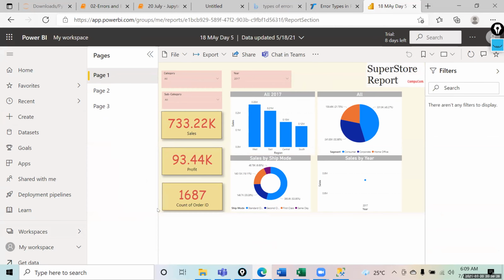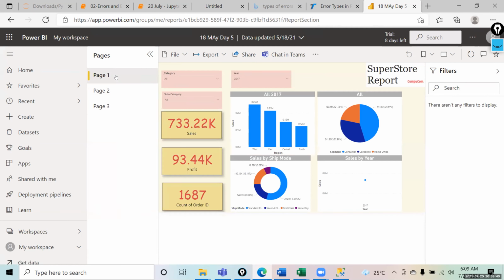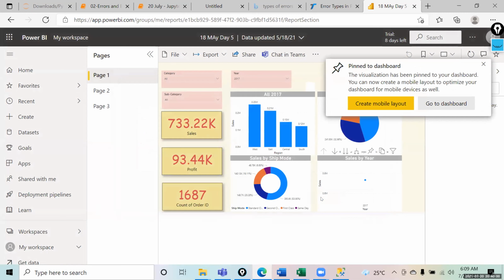Suppose this is a report that you have. A dashboard is for when you want to make a quick summary, if it has different pages. You pick up certain visuals and create a quick summary, where a person can go and quickly see it. So you just click on that chart, you will see this pin visual, and you say you want to create a new dashboard. In this new dashboard, you give it a name. Suppose I give it the name test, and you click on pin. When you do that, you go to that dashboard. So the dashboard is now created.